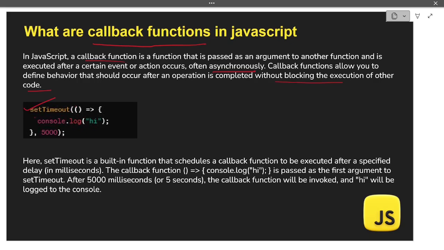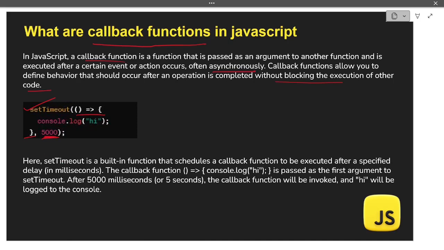So we have taken an example of set timeout function. In this, we are passing a callback function which will only get executed when this condition is fulfilled. And the condition is what? That is 5000 ms, which is 5 seconds. So after a 5-second time is achieved, then only this function body is going to get executed, and whatever written inside this function will be displayed.